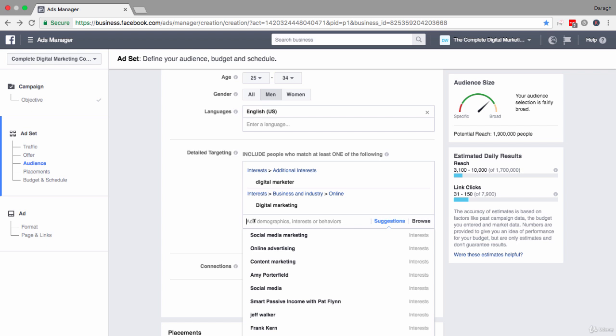Remember, you can still use all these tools even if you're not considering putting this ad live. So I really recommend you do that. And in the next lecture, we're going to move on to behavior targeting, which is the final way that we're going to look to define your audience for your ad.